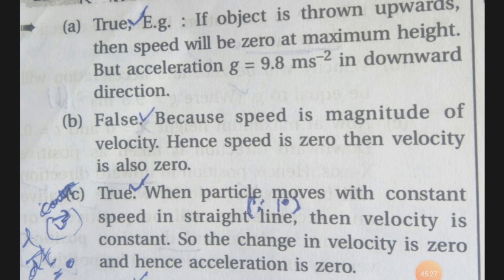Now we refer to answers A, B, C and D one by one with reasons. A, the statement was a particle in one-dimensional motion. All of A, B, C and D are for a particle in one-dimensional motion. A: a particle with zero speed at an instant may have non-zero acceleration at that instant.